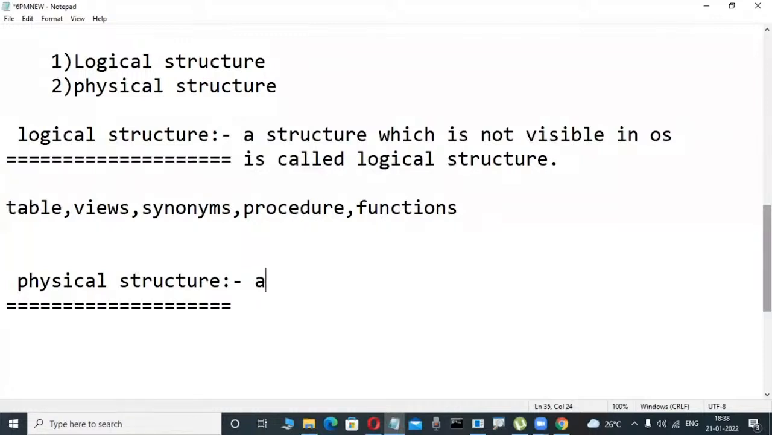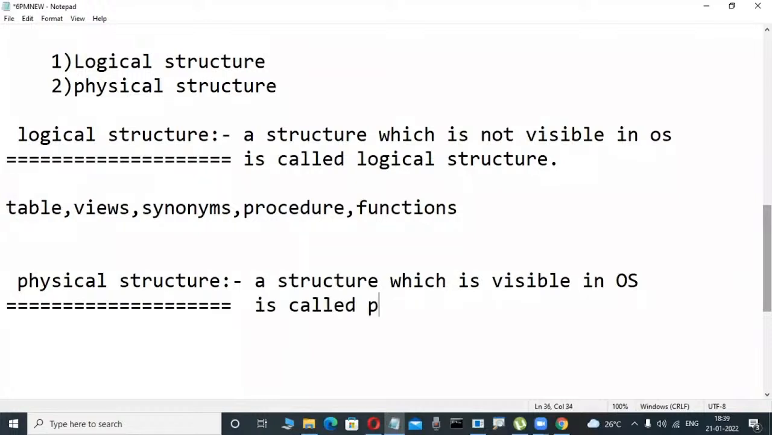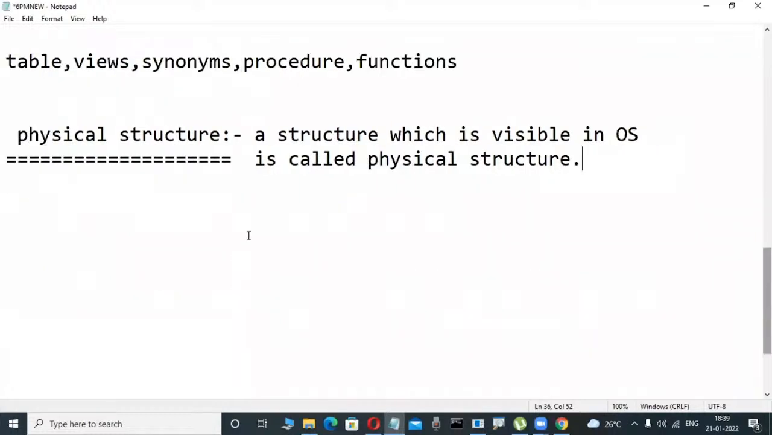So now here, don't write it. Observe it here. A structure which is visible in the operating system, visible in the OS, is called a physical structure. Who are the persons working in this physical structure? Observe it here. It's a big concept. I'm telling only the definition side, because today I'll tell you which definition of a database is correct. A structure which is visible in the operating system is called a physical structure.